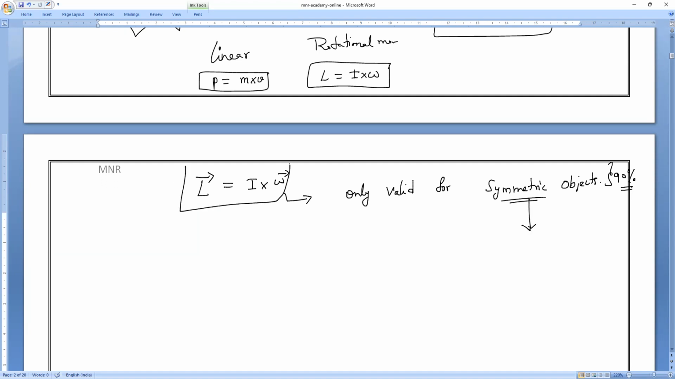So this is always valid only for symmetric objects. What do we mean by symmetric objects, which you already studied in mathematics? Like a sphere, a cylinder, a cone, a disc, a ring, a bat, a rod. These all are called symmetric objects. So it is only applicable for them.